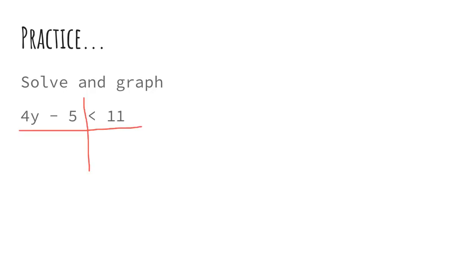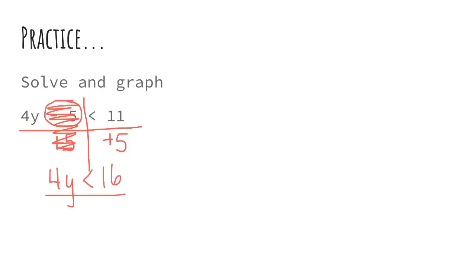Okay, I'm going to get rid of this subtract 5. Remember, I always start on the side that has the variable. So I'm going to add 5 to both sides. And this is gone. I bring down my 4y. I can leave my symbol because I'm adding. I don't ever flip my symbol when I'm adding. And 11 plus 5 is 16.